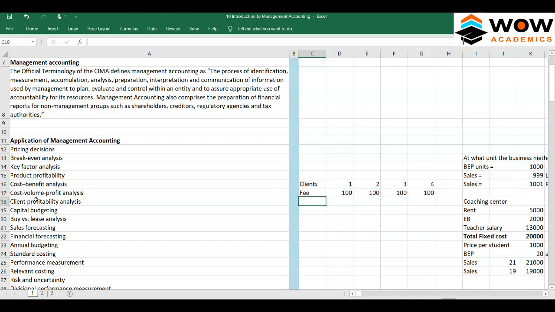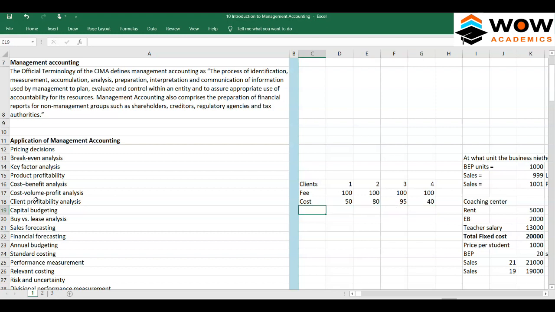The cost required to service these clients, in terms of customer care cost, emailing cost, or other additional cost, is different. For example, for this one it's 50, then 80, then 95, and this one around 40. So this is our cost.